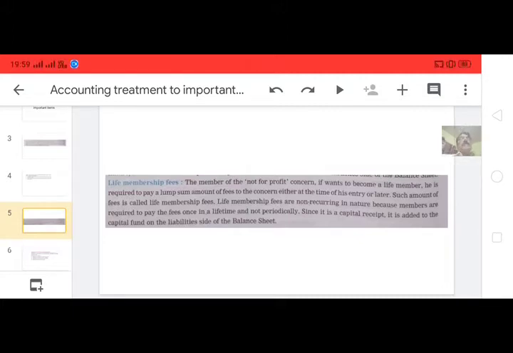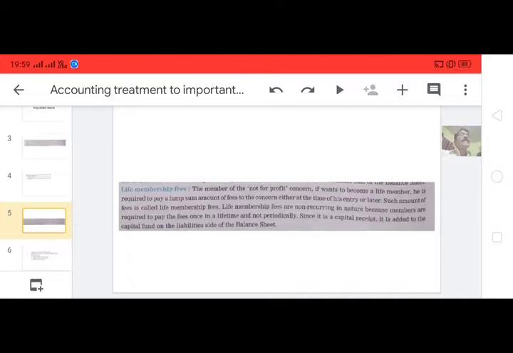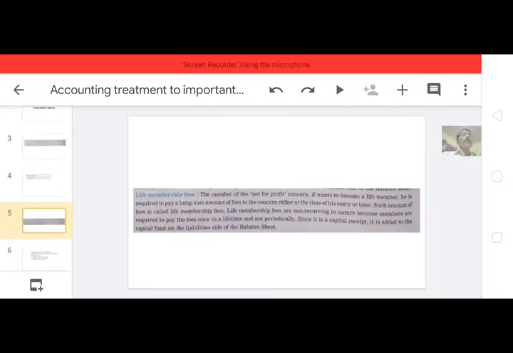But sometimes, like legacy, life membership fee is also to be treated as revenue or capital. As per the instruction, part of the life membership fee is treated as revenue and it should be credited to the income and expenditure account, and the remaining portion of the life membership fee is to be added into the capital fund.